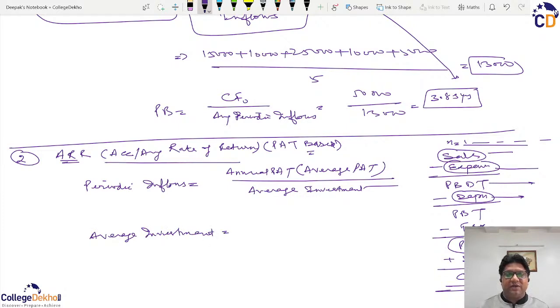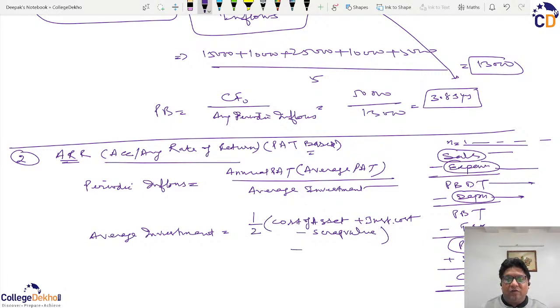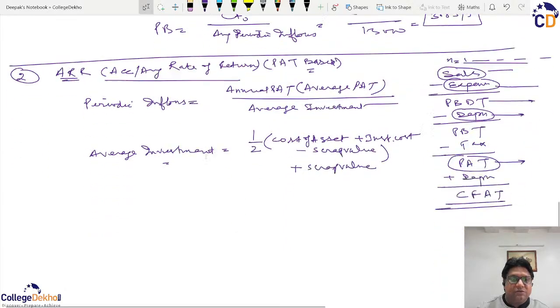As the cost of the asset is the initial investment, you add the installation cost here because that is the total cost of the asset, and then you deduct the scrap value of the asset from it, which denotes the net cost of the asset. You take half of it, and to half the net cost of the asset we add the scrap value again. So this figure is what you call the average investment.